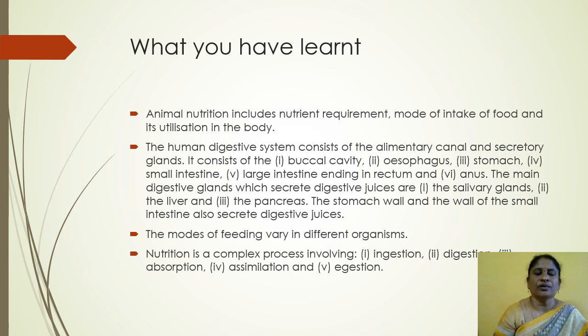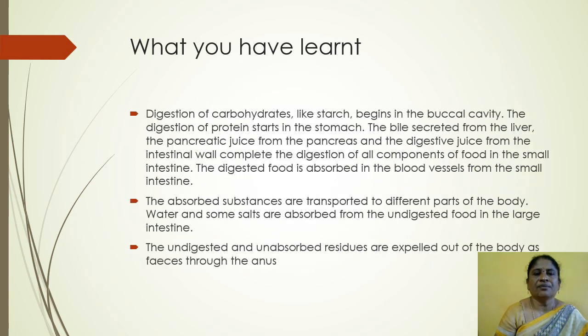The modes of feeding vary in different organisms. Nutrition is a complex process involving ingestion, digestion, absorption, assimilation, and egestion. These are the main processes in nutrition. Digestion of carbohydrates like starch begins in the buccal cavity.